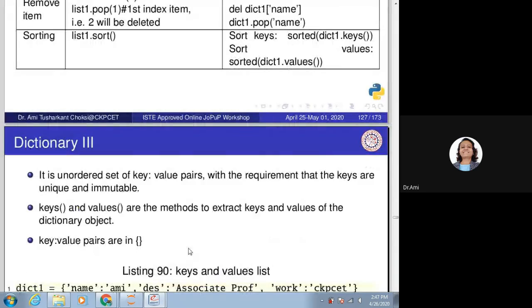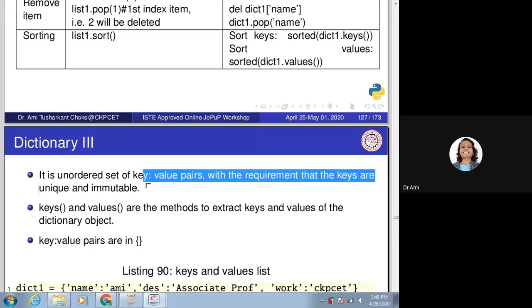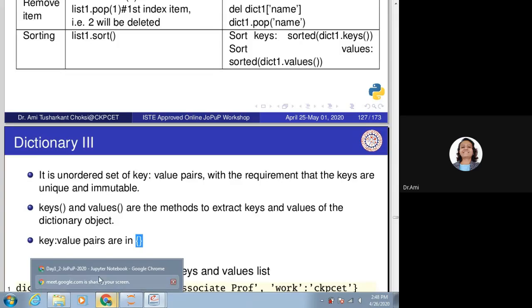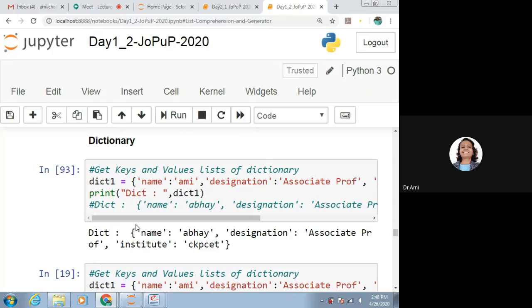So what does it say? A dictionary is an unordered set of key-colon-value pairs, with the requirement that the keys are unique and immutable. Keys and values are the functions to extract the keys and values of the dictionary object. Key and value pairs are placed in curly braces. So now we want to see examples of it. Let us see that in the Jupyter Notebook file.